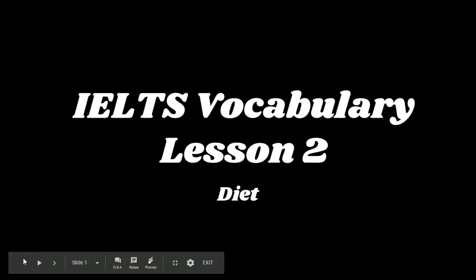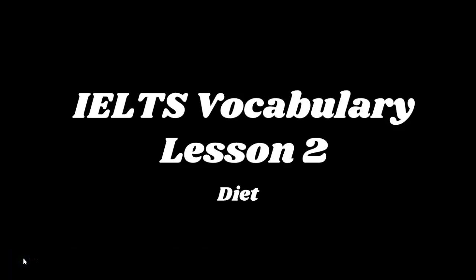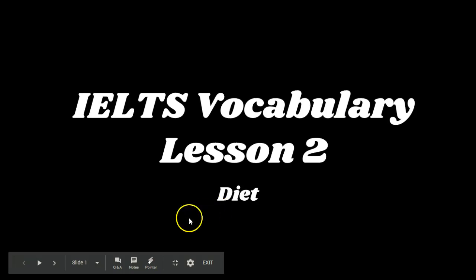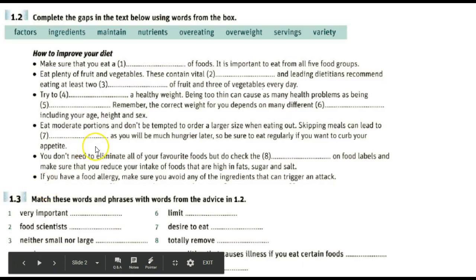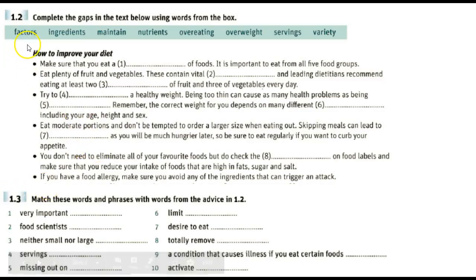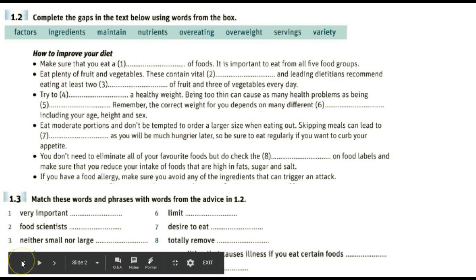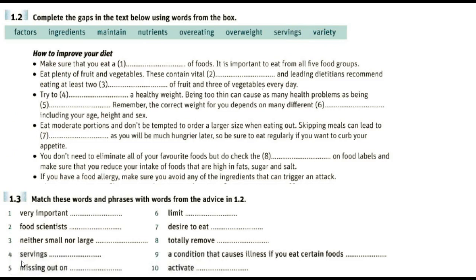Hello guys, today we have IELTS Vocabulary Lesson 2. Today we're going to talk about diet. The words we're going to talk about today are factors, ingredients, maintain, nutrients, overeating, overweight, servings, and variety. You probably know some of these words, and maybe some of them will be new to you.